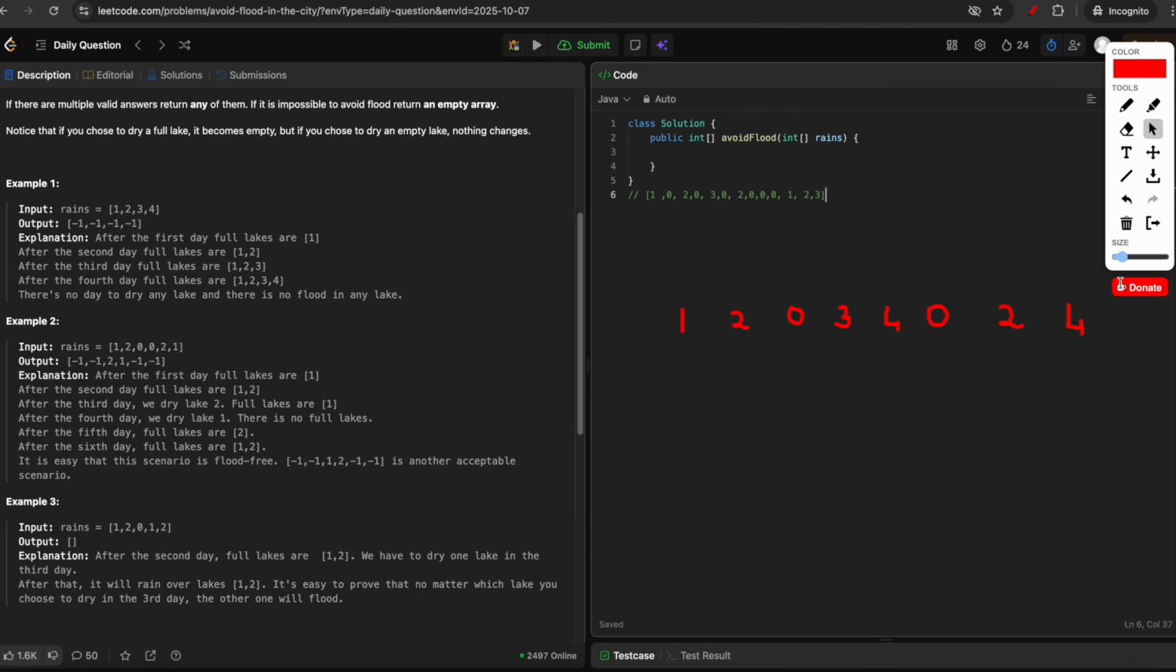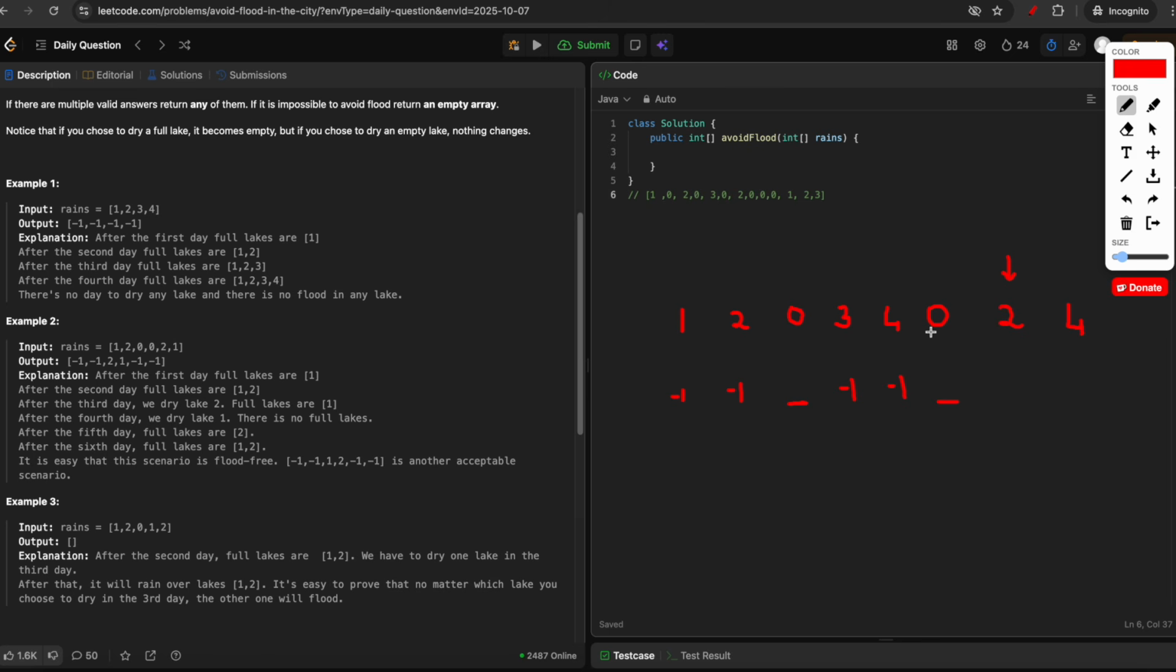Now let's go over the approach. For example, if we have this rains array, lake 1 will be filled, lake 2 will be filled, and this is a no rain day. Here lake 3 is filled, here lake 4 is filled and the no rain day. Now we can see that lake 2 is repeating, so we have to go to any of the 0s and dry the lake 2. So for 2 we have two choices. Either we can choose this dry day to dry lake number 2, or this.